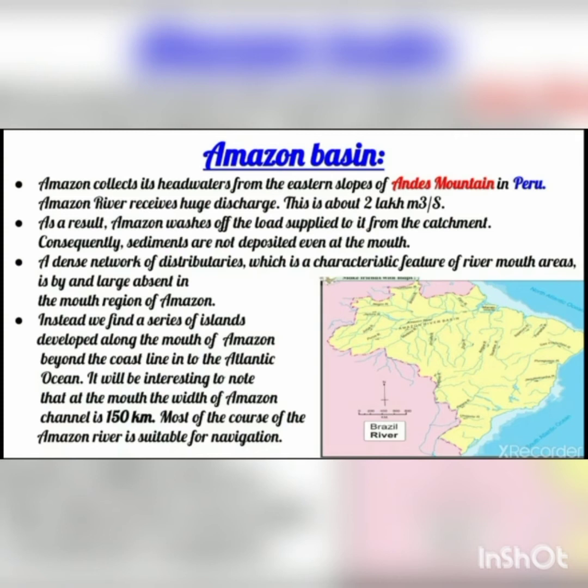A dense network of distributaries, which is a characteristic feature of river mouth areas, is by and large absent in the mouth region of the Amazon. So a dense network of distributaries is one of the important features of river mouth areas, but that feature is absent in the mouth region of the Amazon.